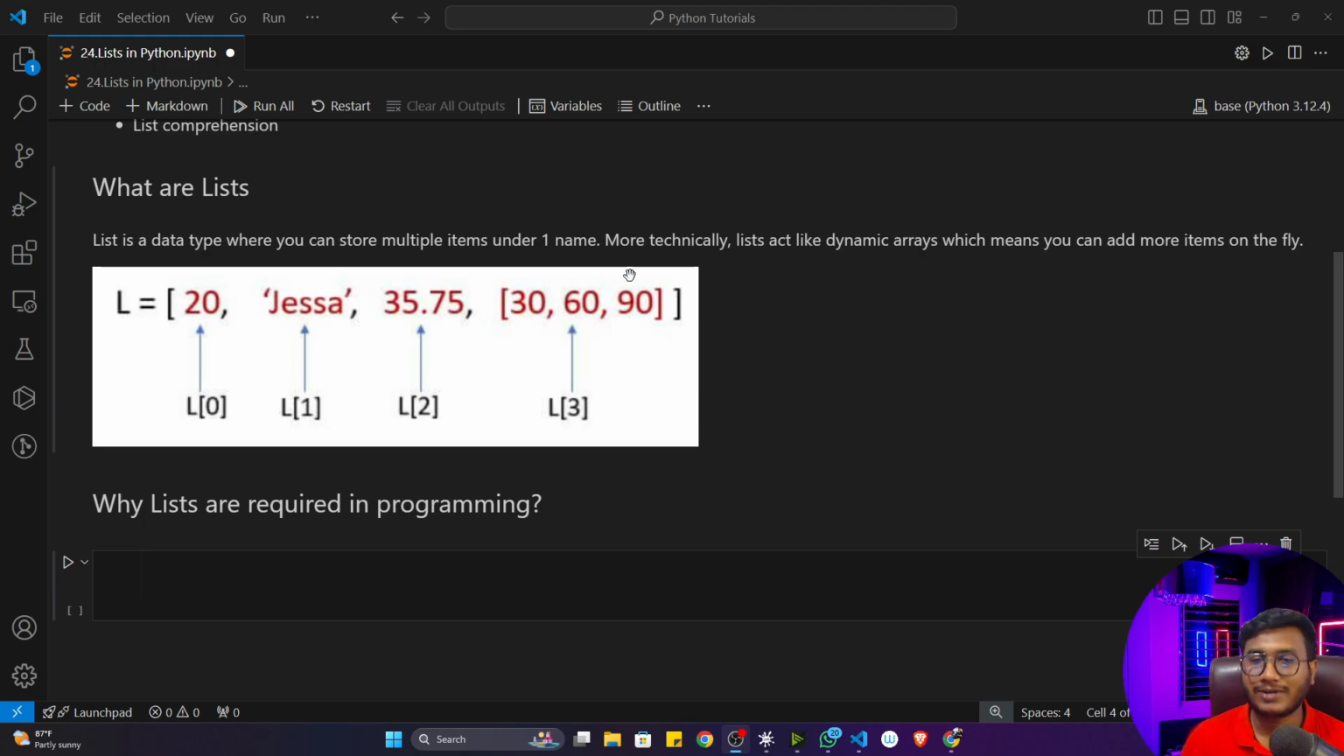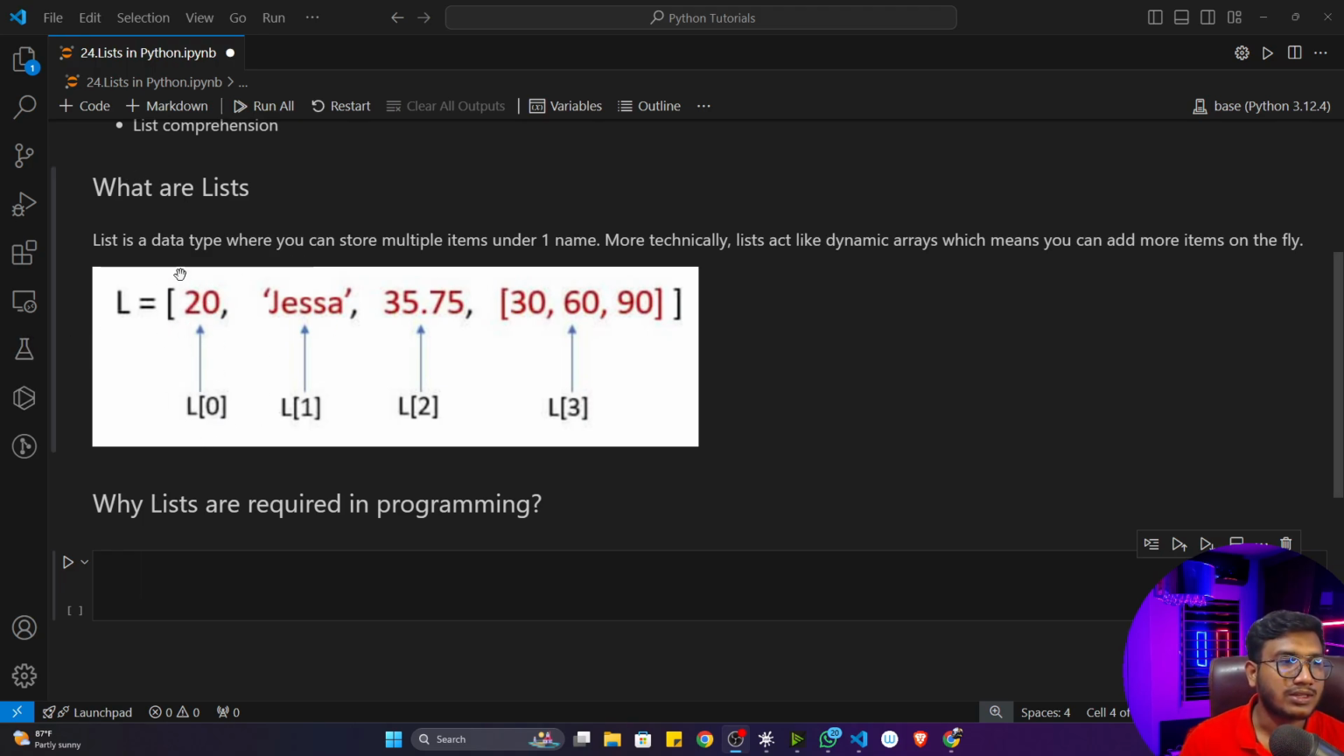It's a very powerful data structure, a very powerful data type inside Python. Whenever you define any kind of list and store items inside it, automatically it will create an index. Remember the things we learned in strings: whenever you define a string, by default Python creates an index of each and every character. Similarly, in a list it will also create an index.